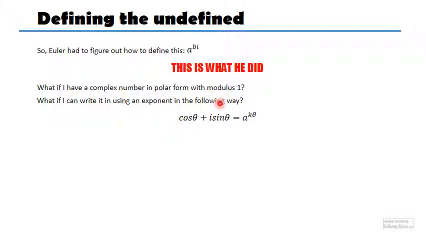So, what if I can write it in this form? Now, this might still not look to you like this thing here, but that's okay. We're getting there. So my two what ifs: what if I have a complex number of modulus 1, and what if I can write it in the following way? Let's first get rid of the first what if. If the modulus is not 1, then if this is okay, I can actually write any complex number in this form. I just multiply by the modulus and I will get to that complex number.